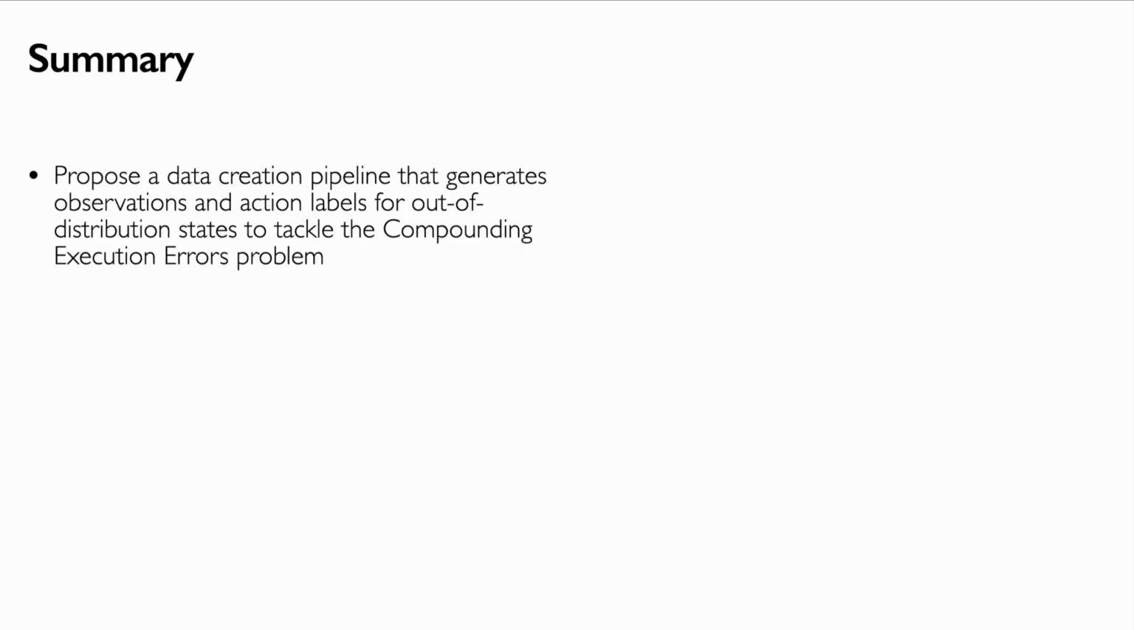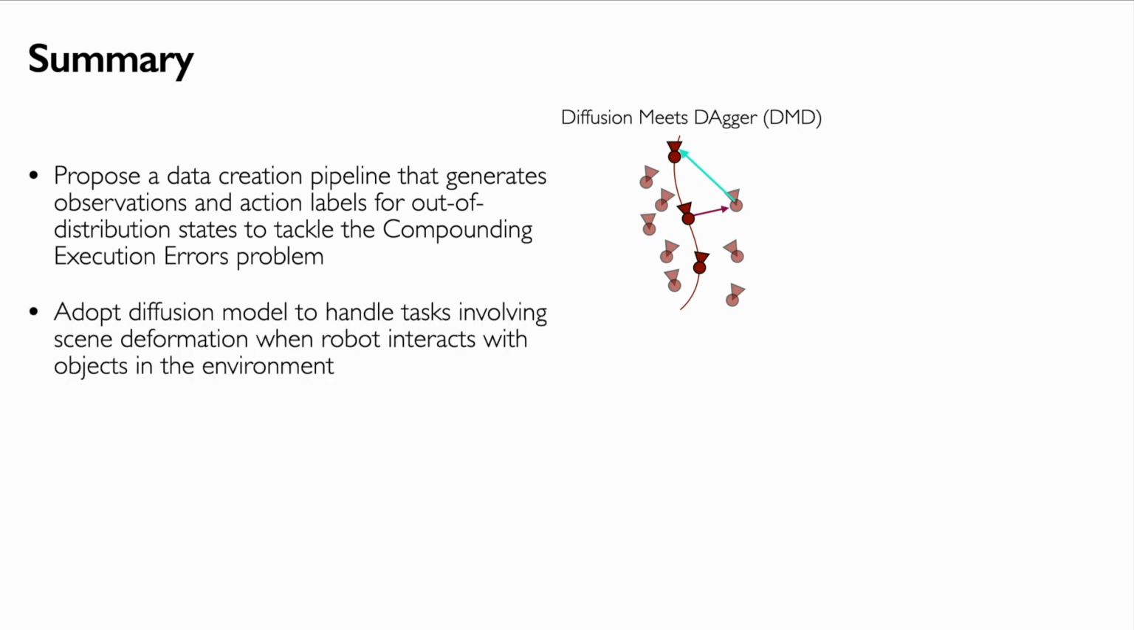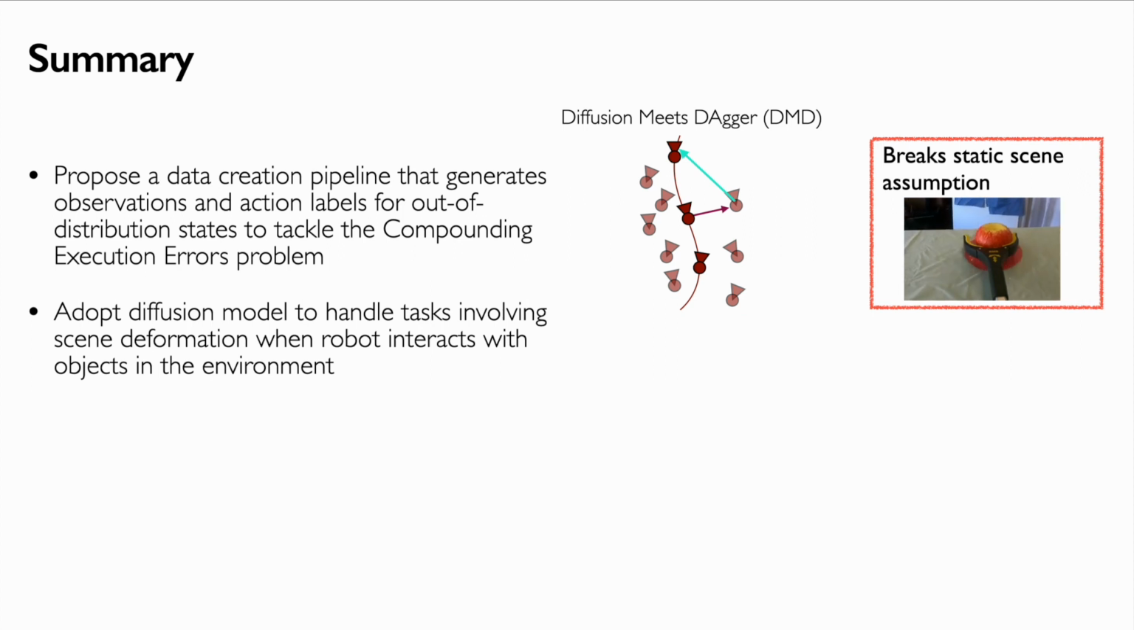In summary, we propose a data creation pipeline, Diffusion meets DAgger, that automatically generates observations and action labels for out-of-distribution states to tackle the compounding execution errors problem in imitation learning. We adopt diffusion model over NeRF so that our method can handle tasks involving scene deformation when robot interacts with objects in the environment.